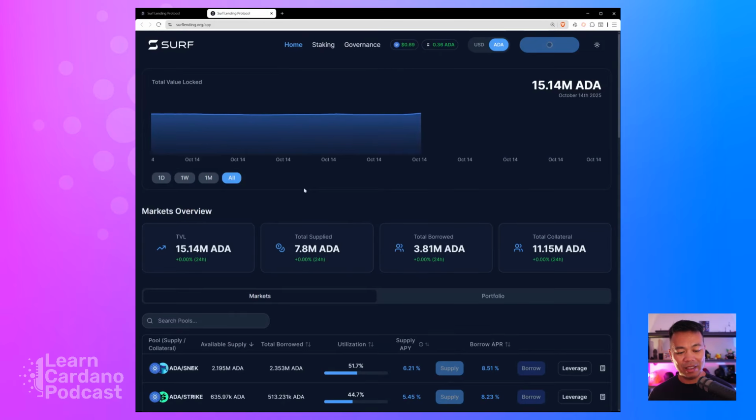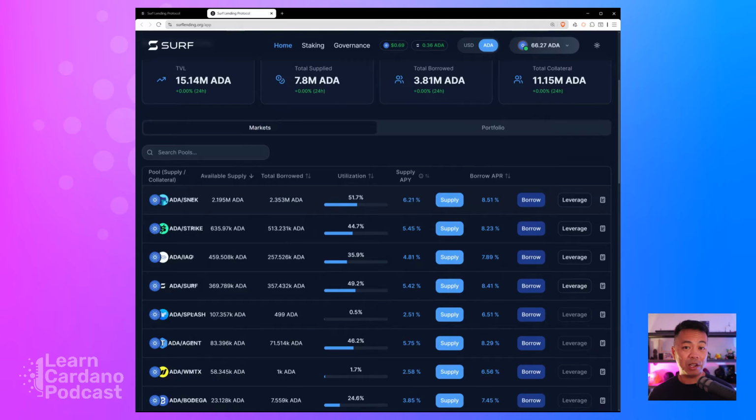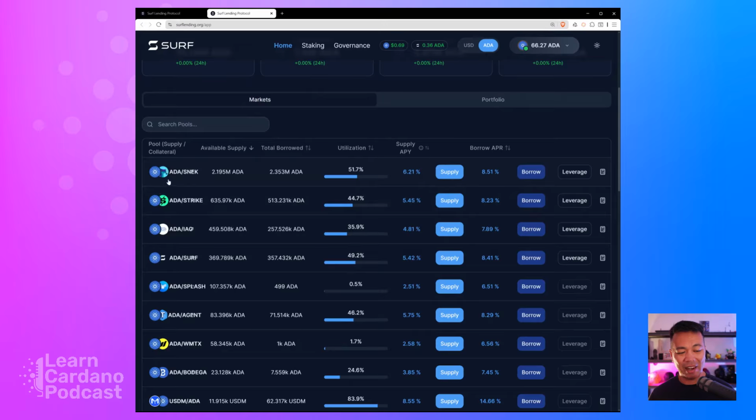And from here, this is the more detailed view of the application itself, or the actual pools, the lending pools that you can actually interact with. You can see the pools here. This first one here is ADA and SNEC, so the two assets in that particular pool. And it gives you an indication of the supply APY and the borrowing APY. So these are the interest rates for supplying assets and borrowing assets from this particular pool.